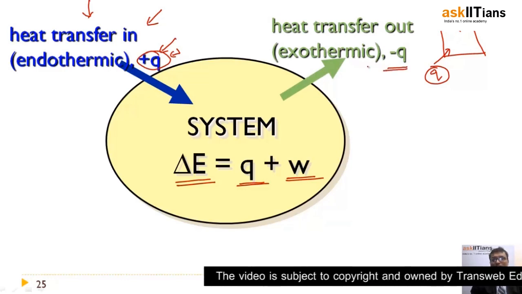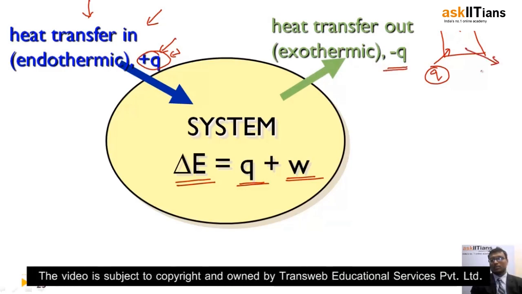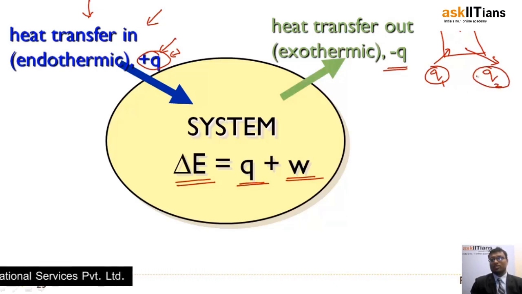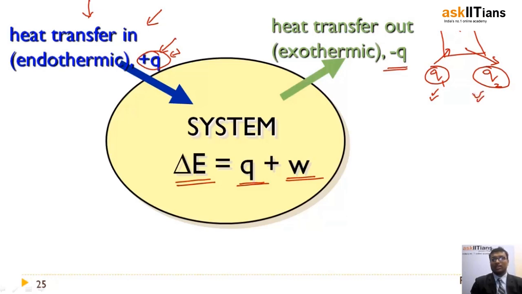If it is an exothermic process, right? So what is happening now? There is heat transfer from the system. Such heat is considered to be negative, right? So if heat is given to the system, it is plus Q, and if heat is given out from the system, it is minus Q.